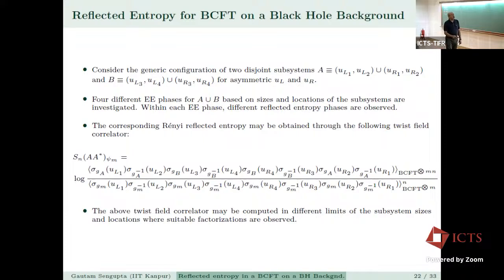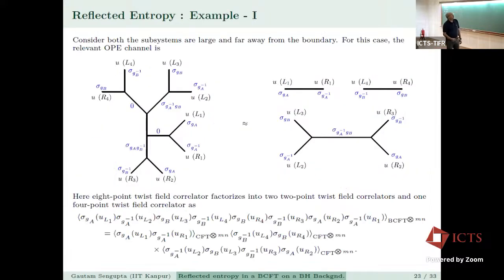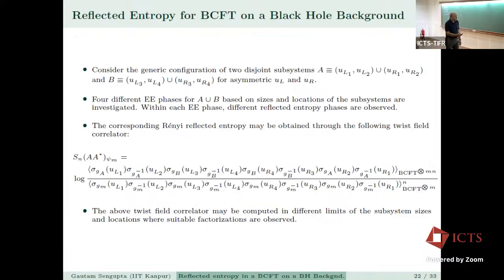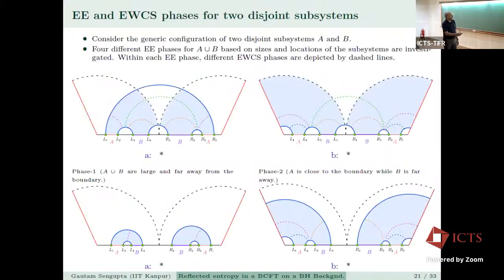So this is an 8-point twist field correlator in the BCFT. And the above twist field correlator may be computed in different limits of the subsystem sizes and locations where suitable large C factorizations are observed. Okay, so for example 1, that is basically this one.